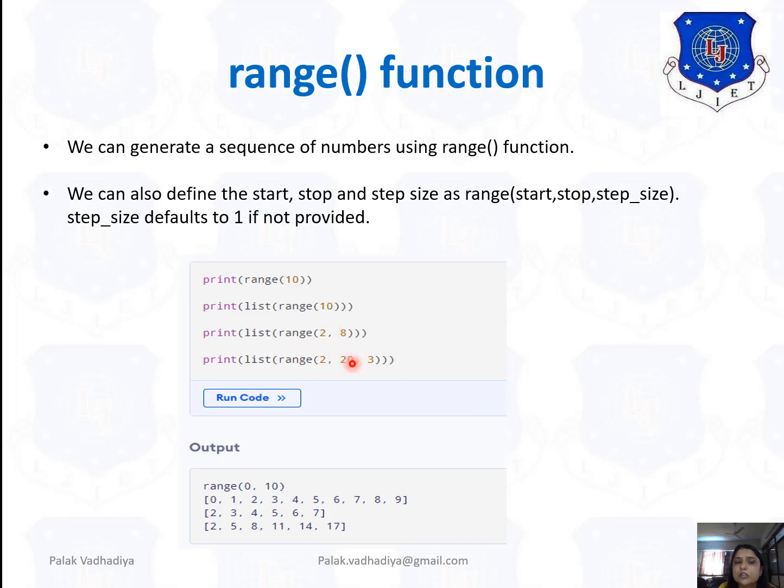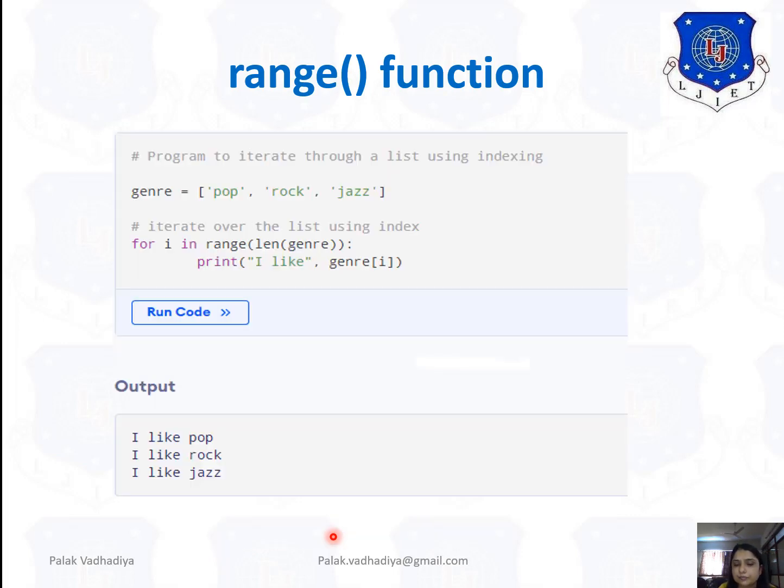Now the last one, see, it's 2, 20 and 3. So it will start to generate the numbers from 2 and the step size is 3. So 2, then 5, then 8, then 11, then 14, then 17, then 20, but it will not consider the 20. So see the output, that is 2, 5, 8, 11, 14 and 17.